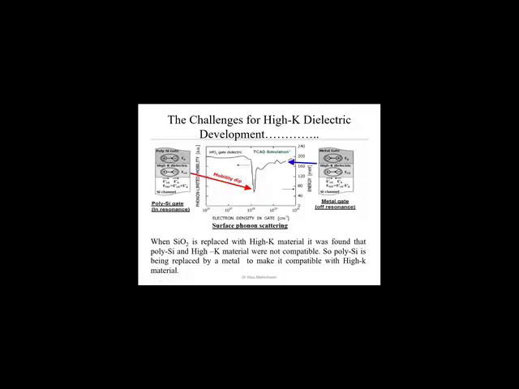So you see, when silicon dioxide is replaced with high K material, it was found that polysilicon and high K material were not compatible, because the performance of the device is getting degraded. So polysilicon is being replaced by a metal to make it compatible with high K material. So some different type of metal, called a refractory metal, we have to select.